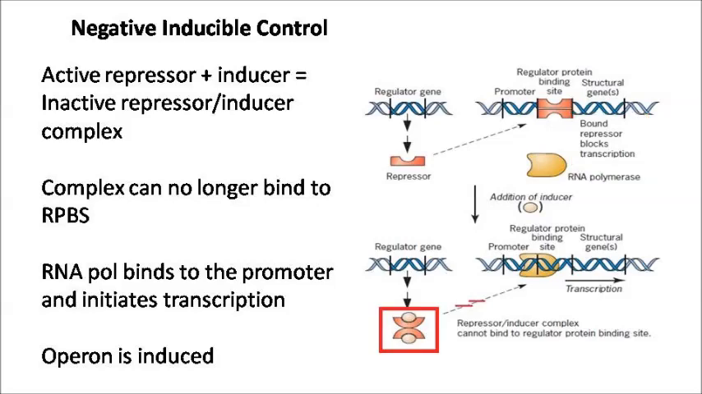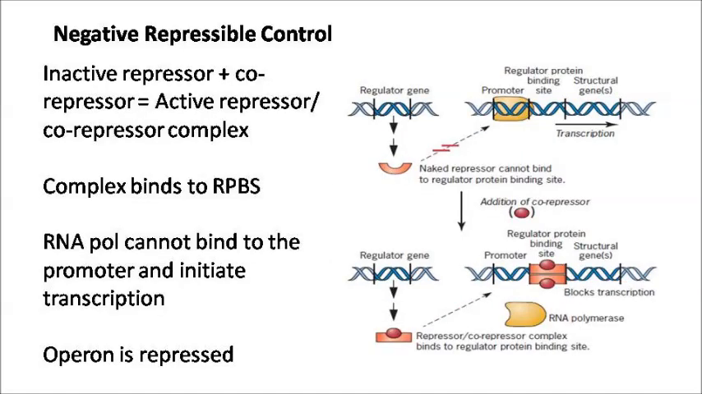When the inducer is present, this inducer binds to the active repressor and turns it into an inactive repressor-inducer complex. This complex can no longer bind to the regulator protein binding site, which is the operator, and when repressor cannot bind to the operator, RNA polymerase binds to the promoter and initiates transcription, and the operon is induced. The next kind of negative control mechanism is negative repressible control mechanism. Since it's a repressible control mechanism, a co-repressor is involved.